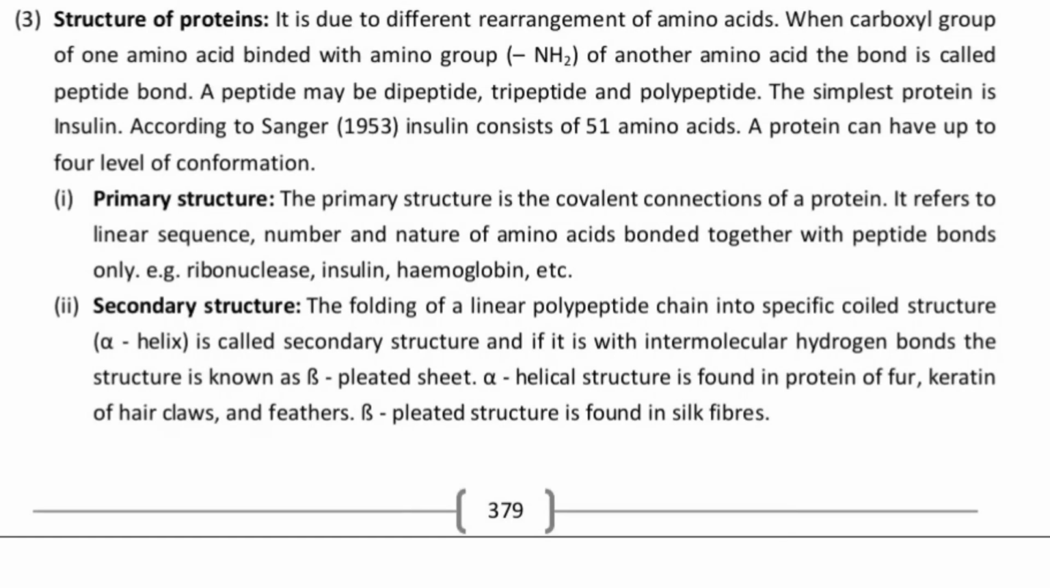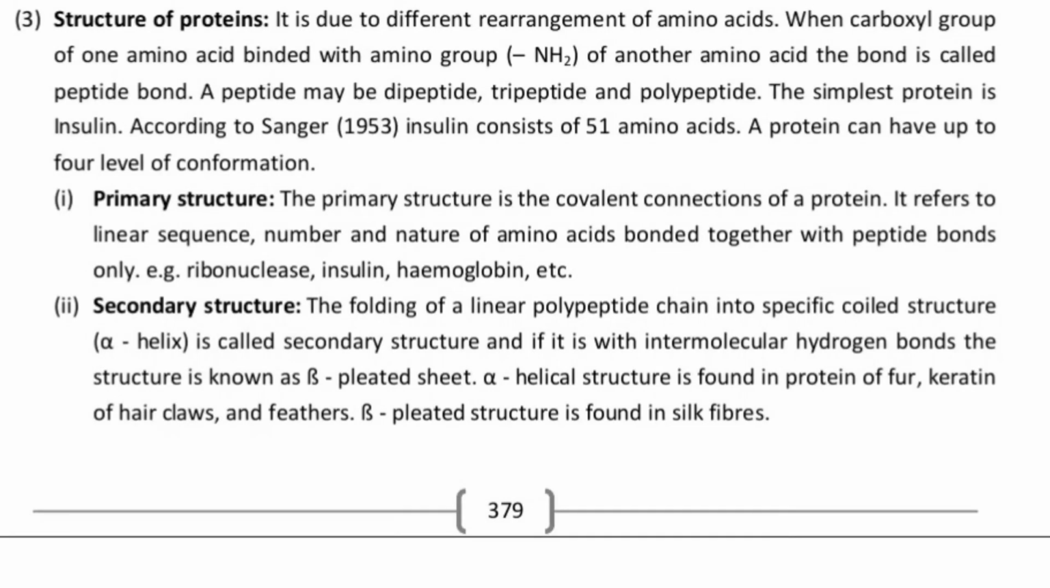If the number is less than 50, you can call them polypeptide. And if there are less than 10 amino acids in a chain, you can call them peptide only. A peptide may be dipeptide, tripeptide, polypeptide, anything. The simplest protein is insulin. Do remember that the simplest protein is insulin because it has only 51 amino acids. I can call it the smallest protein as well, because the criterion to be called a protein is at least 50 amino acids.